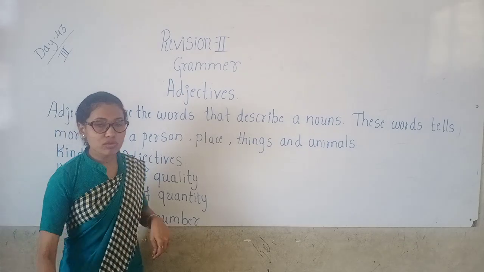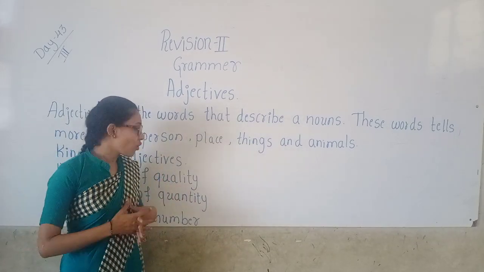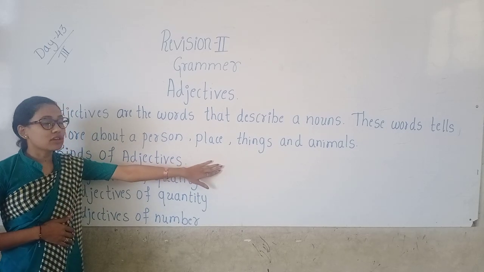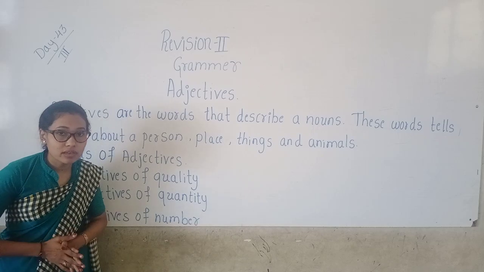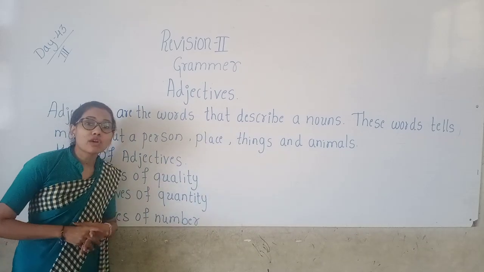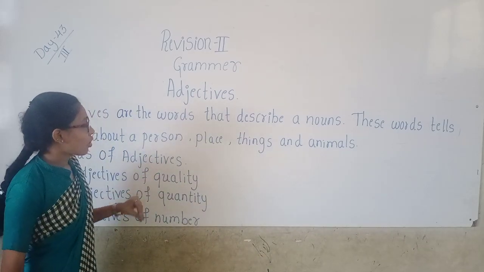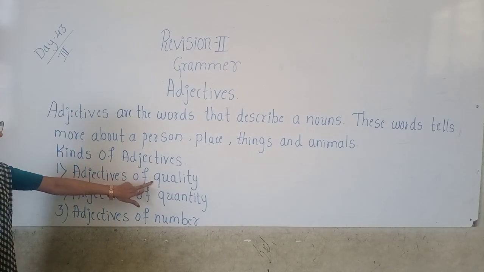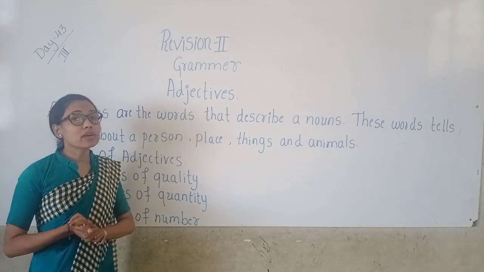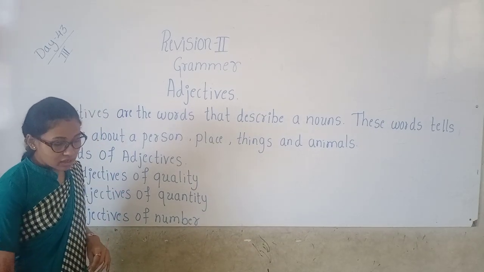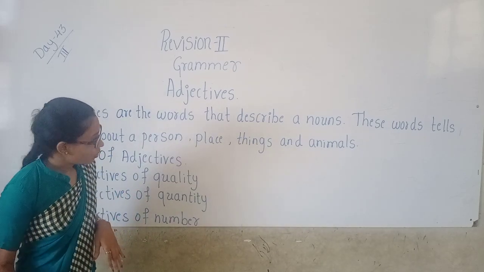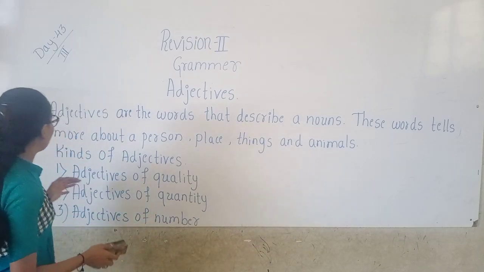So what do you mean by adjectives of quality, children? Adjectives of quality describe the kind and nature of a place, person or thing. Which kind of a person, good or bad? Which kind of a thing? Which kind of a place? Which kind of an animal? So it answers the question what kind, before the noun.